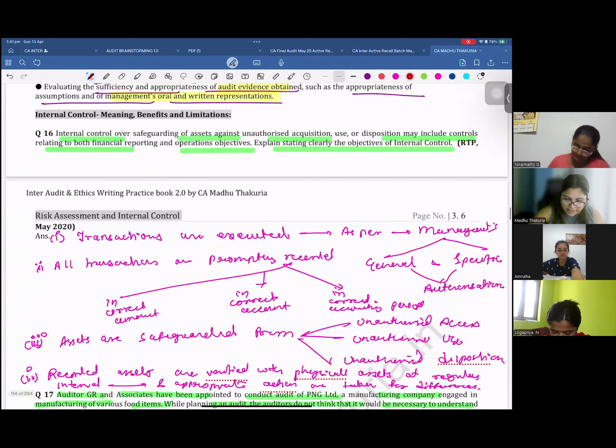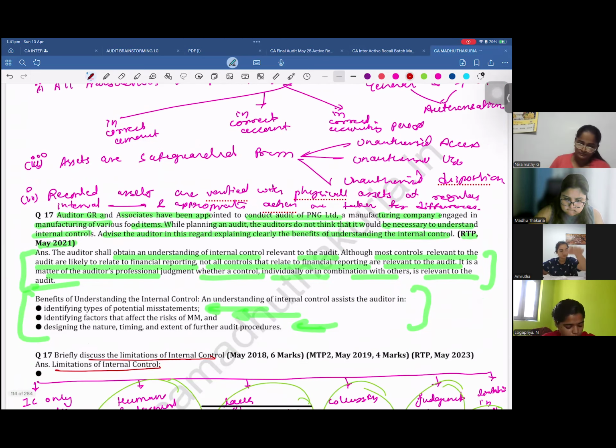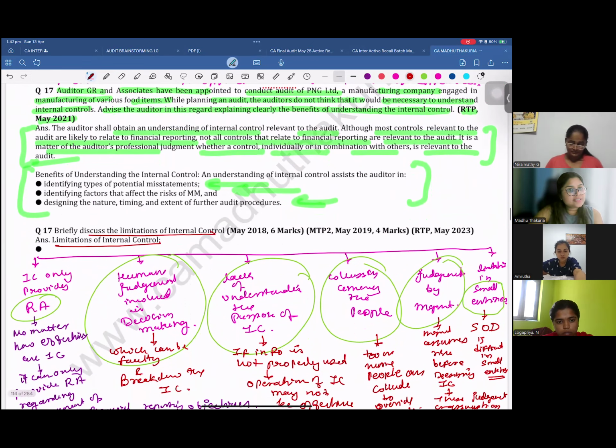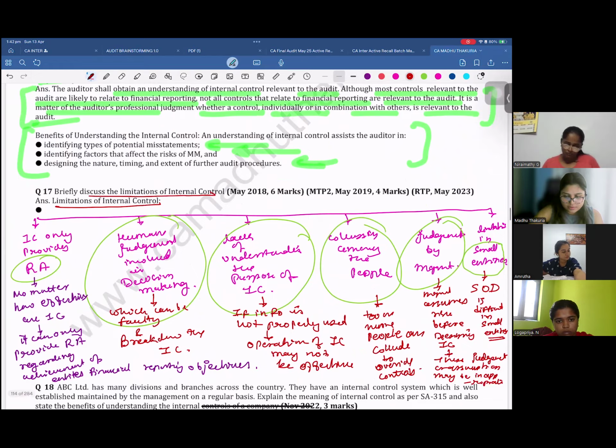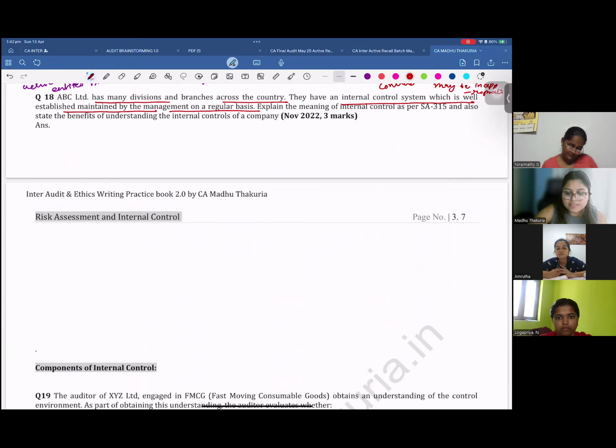Did we do the question of benefits of internal control, guys? Question number 17 was benefits of understanding the internal controls, no? Come to question number 18. ABC Limited has many divisions and branches across the country. They have an internal control system which is well established and maintained by the management on a regular basis. Explain the meaning of internal control as per SA 315 and also state the benefits of understanding the internal controls.